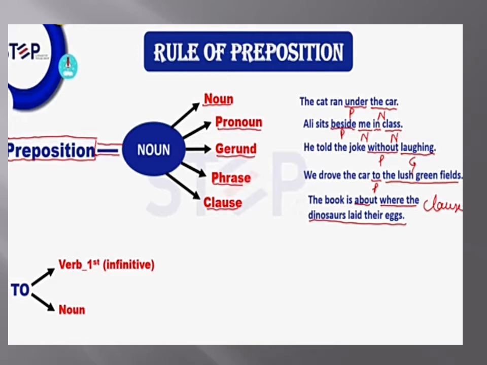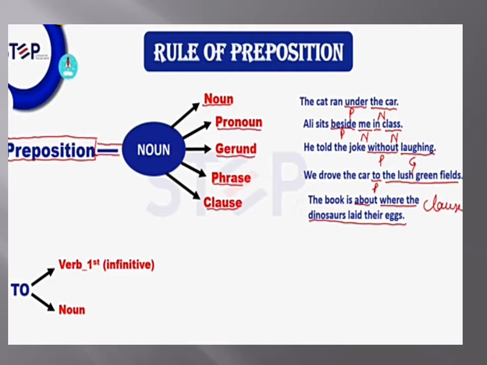Example number 1. The cat ran under the car. In this sentence, the word under, which shows the direction, is a preposition. The car is a noun, name of a thing. Example number 2, Ali sits beside me in class. Here beside is used as a preposition. Me is an indirect object or a noun. Class is a noun.